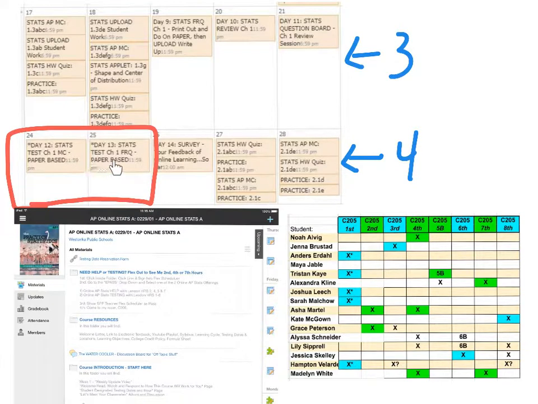Keep in mind these 2 posted days are the due date. You have a 1-week extension to get this test done as your deadline. So the following Monday of the 24th, the multiple choice must be done, otherwise you earn a 0. And the following Tuesday, the free response must be done, otherwise you'd earn a 0. Both of these exams, if they don't go well for you, are retakeable. You would just meet with me, we would go over your test, get you some relearning problems to do, and make sure you get your retake done within the 1-week window of the day that you take your initial exam.